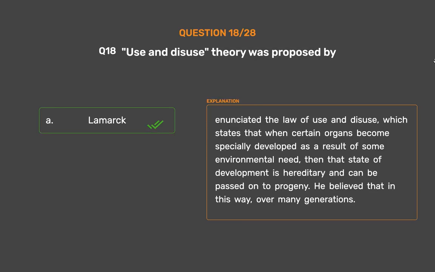Lamarck enunciated the law of use and disuse, which states that when certain organs become specially developed as a result of some environmental need, then that state of development is hereditary and can be passed on to progeny. He believed that in this way, over many generations.